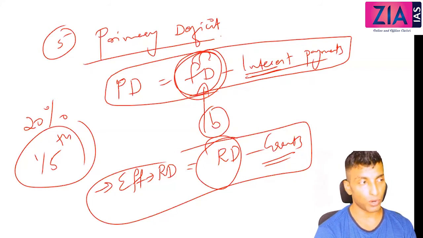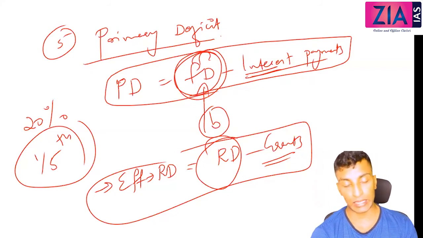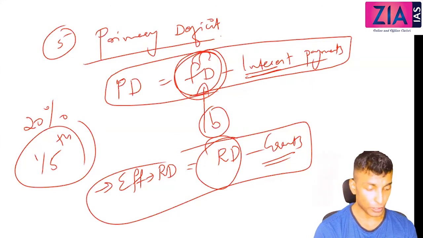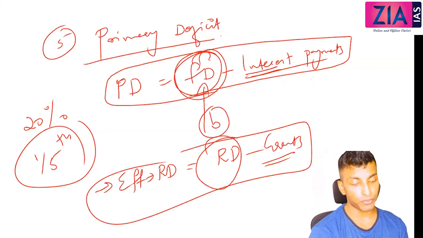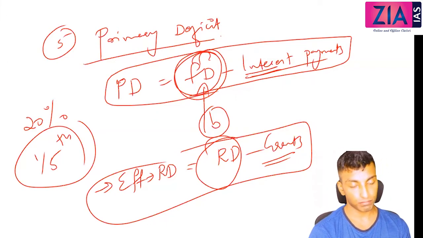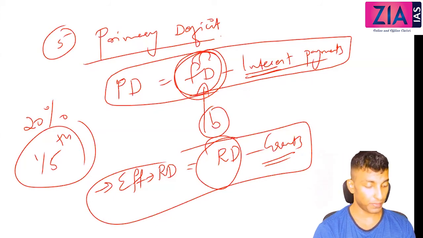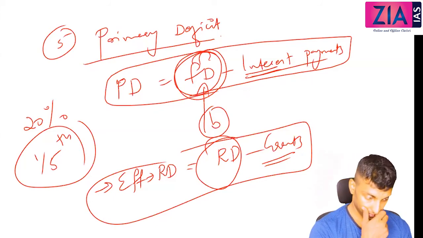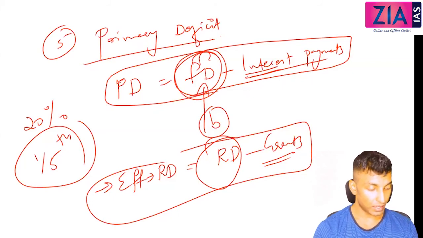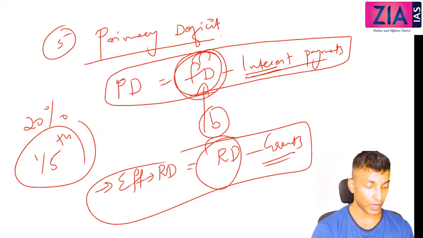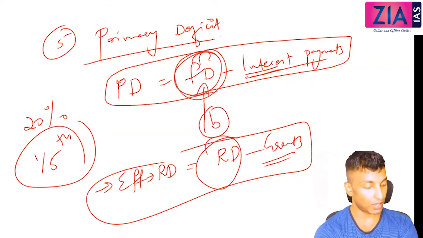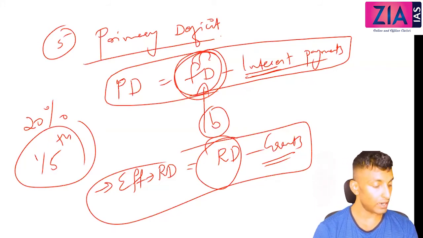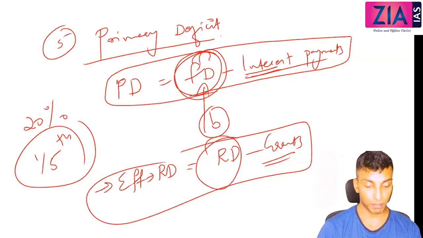So the past borrowings impact can be avoided when you exclude the interest payment. Okay, so it shows the fiscal situation of the government during the current financial year, ignoring the impact of the debt burden of the past. One more line: it shows the extent to which the government is further increasing or reducing the debt burden of the past.